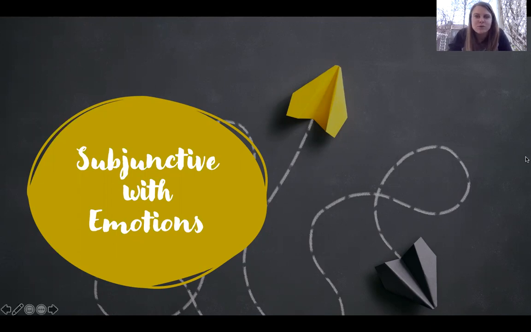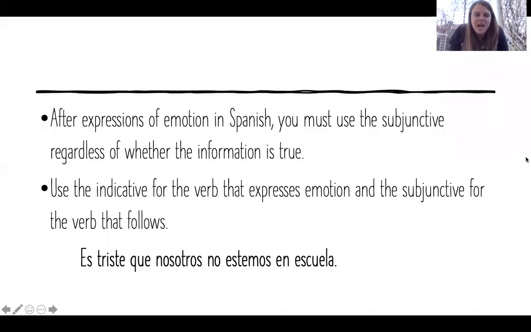So subjunctive used with emotions. After expressions of emotion in Spanish, like saying, I'm happy that, or I'm sad that, or we are excited that, you have to use the subjunctive regardless of whether or not the information is true.